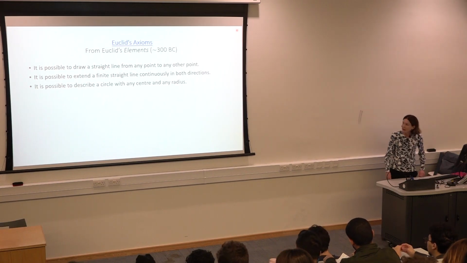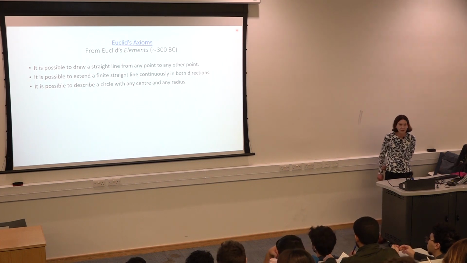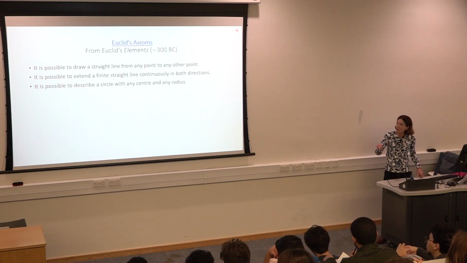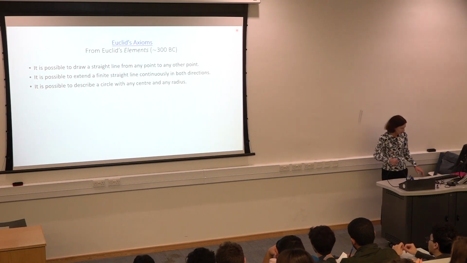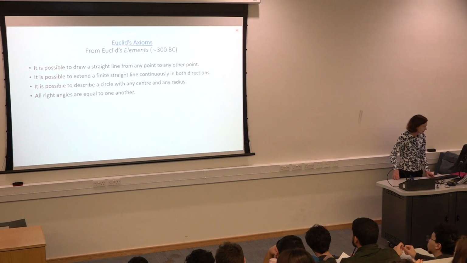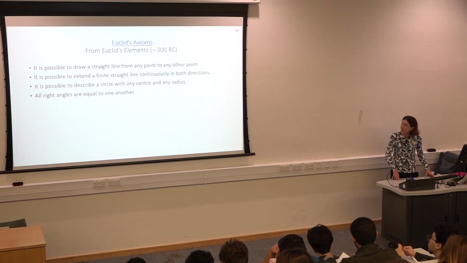Okay. It's possible to describe a circle with any center and any radius. If you know a particular point that is the center and the radius is a certain length, then you can draw a circle. And then all right angles are equal to one another. Okay, so this was fine. People were sort of happy with this one.